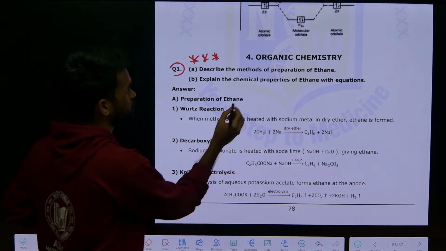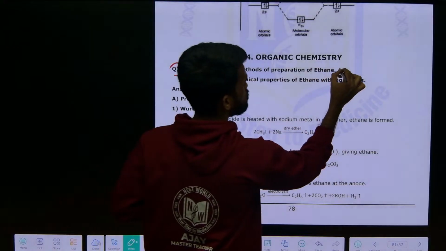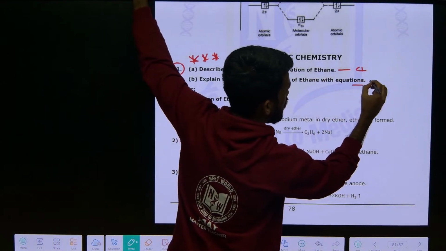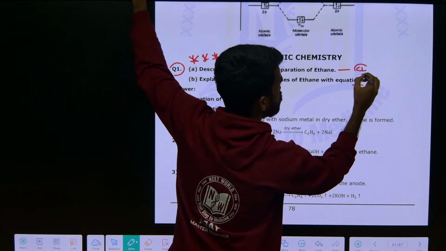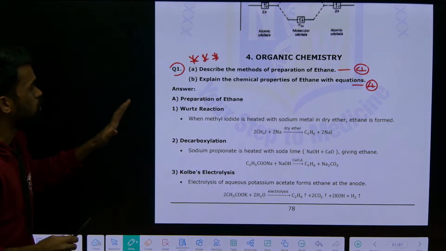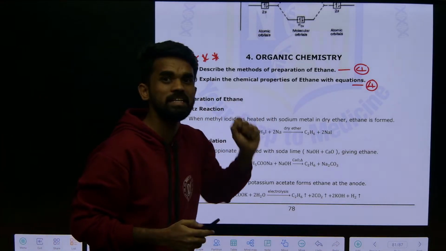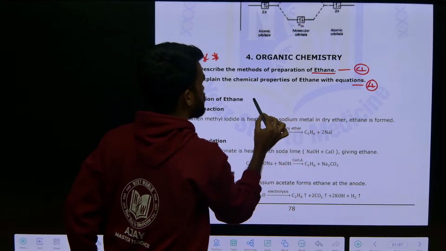First of all, this is an 8 marks question. There are options A and B. A is for 4 marks and B is also for 4 marks, so 8 marks in total. What are the preparation methods that can be followed to prepare ethane? So for ethane preparation, what are the methods they are asking?